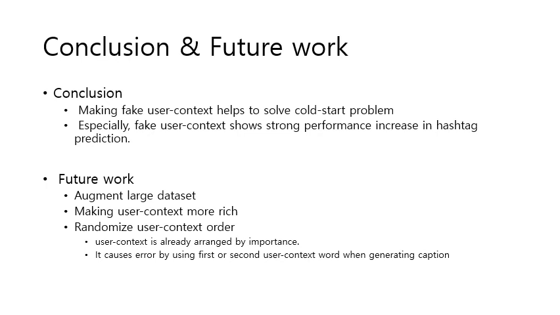First, you can augment more data. We only augmented 1 of 10 of the training dataset, so using a larger dataset will help to solve this problem. The second method is making the user context richer by adding more user context. And the final one is to randomize the user context order, because user context is already arranged by importance, but it causes errors by relying on the first or second user context word when generating captions.